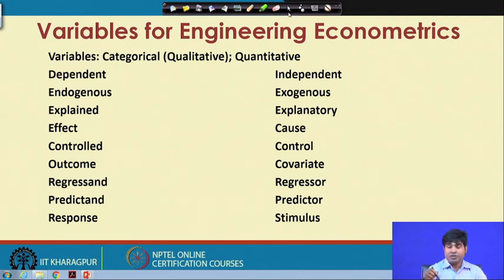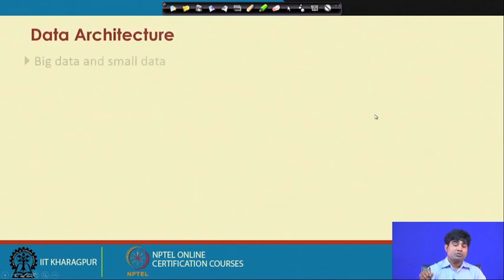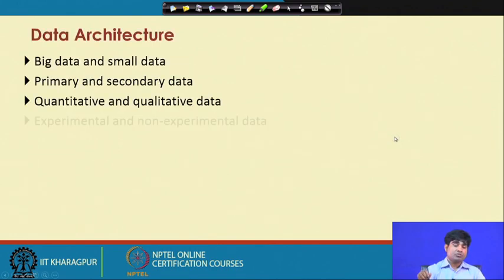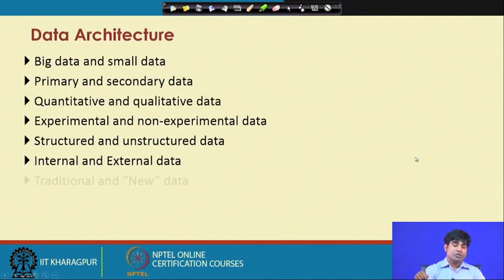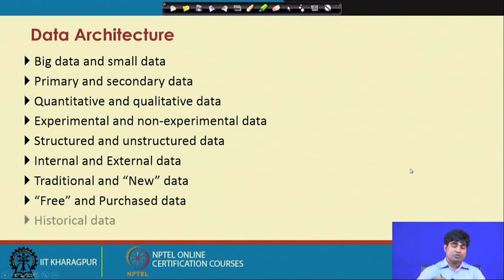So, ultimately, we have to move further to know about the data structures. What I have already mentioned, there are a couple of ways you can put the data understanding. It is a question of big data versus small data. That means in the basket, if you have a big pool of data, that is called big data, and if it is a small data structure, it is called small data.